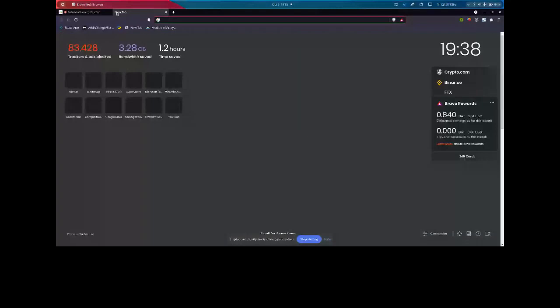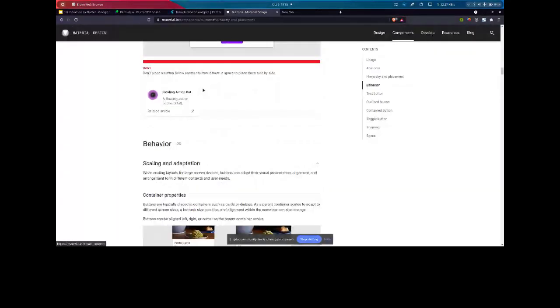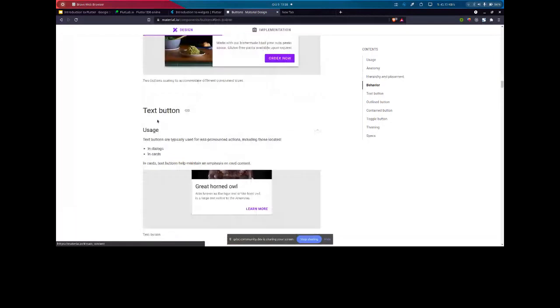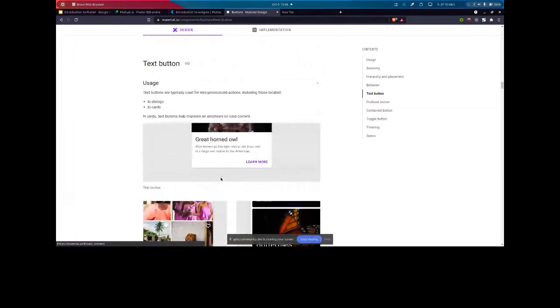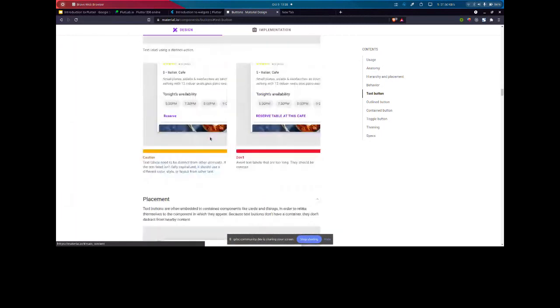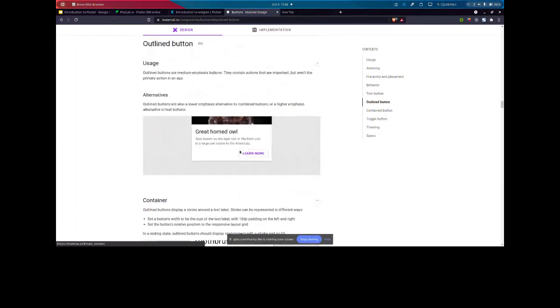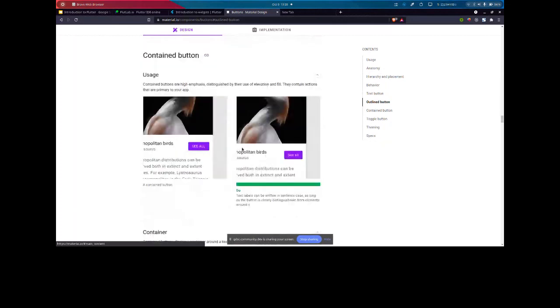Yeah. So you can go through this material design concept where you can see all the buttons. One button is a text button. This button basically doesn't have any outline, only the text. This Learn More button is inherited as a text button. The next button is an outline button. It has only a simple boundary. And next is the raised button which I was using, which has a background and a background color also. So these are some types of buttons.